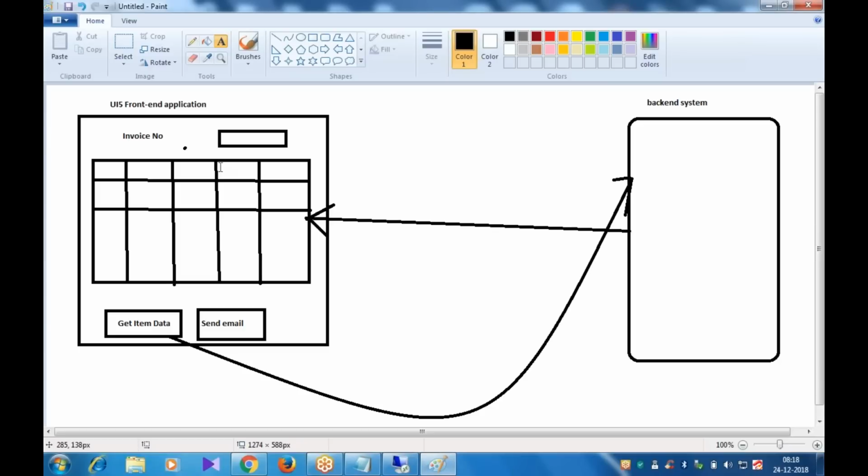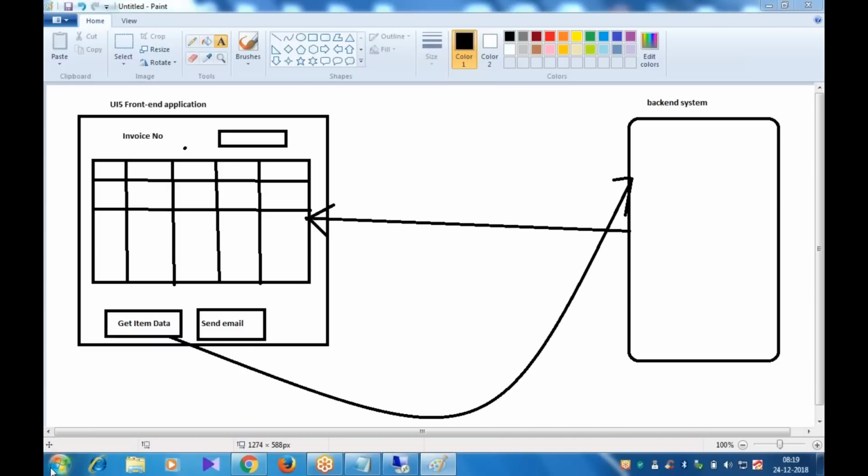Because the end user is not bothered about how the data is picked. For picking the data, we are developing the OData service. The end user is always bothered about the report. Okay, right?